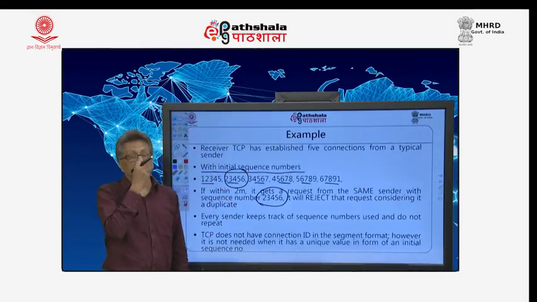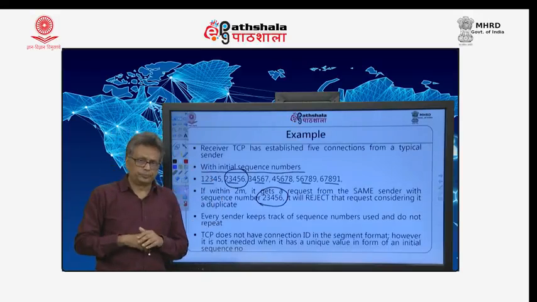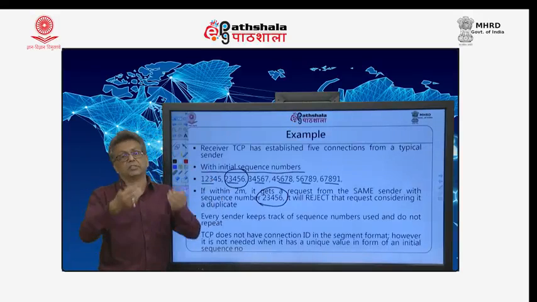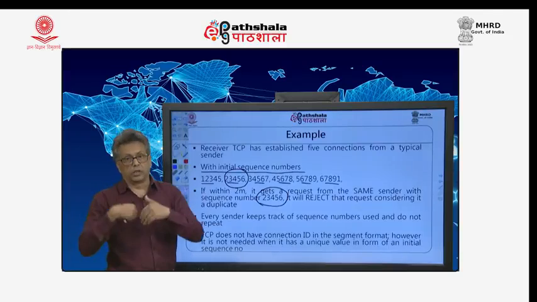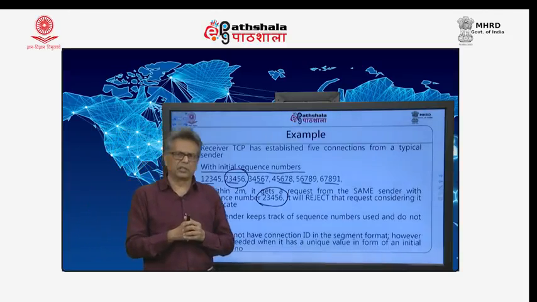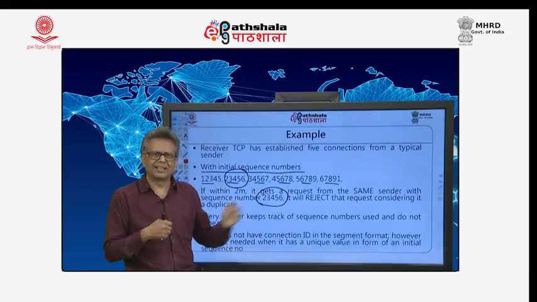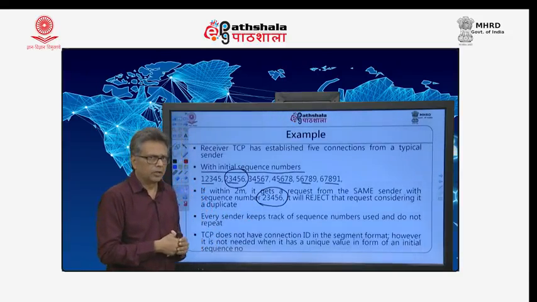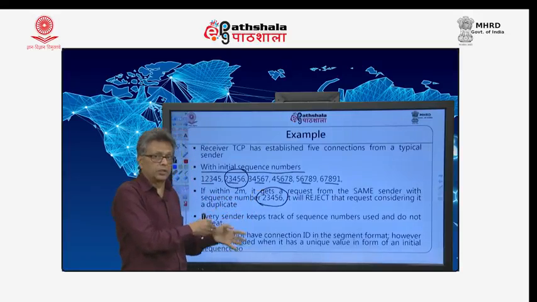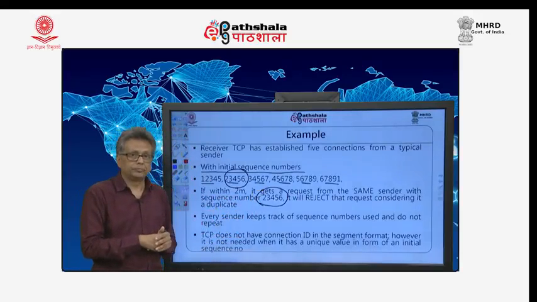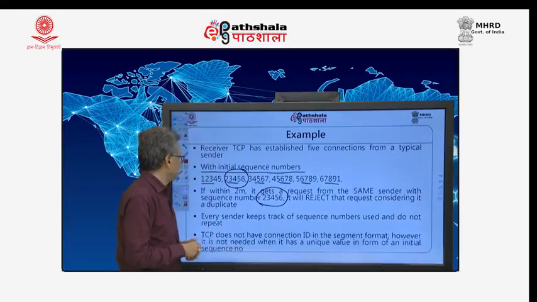So what does it do? This is the first case that we have seen. The connection is already established and on, and you receive one more request, it has to be a duplicate. Because you stored this information, you know that it is a duplicate, so you drop it.